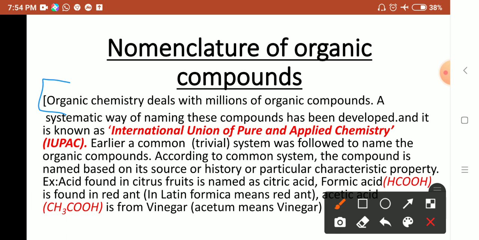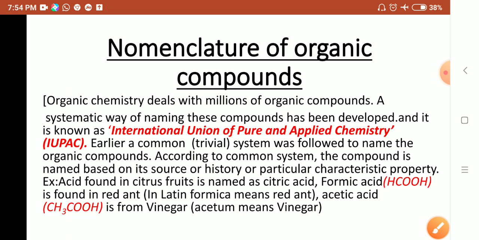Is it clear? So here organic chemistry deals with millions of organic compounds, a large number of organic compounds, because of the catenation property of carbon. I told you, because of catenation property, carbon forms long chain structures or ring structures. In a long chain, any number of carbon atoms will be there in the structure. So a systematic way of naming these compounds has been developed. All the compounds cannot be named easily. Millions of compounds are there. So a systematic way is required to give the names of the compounds.